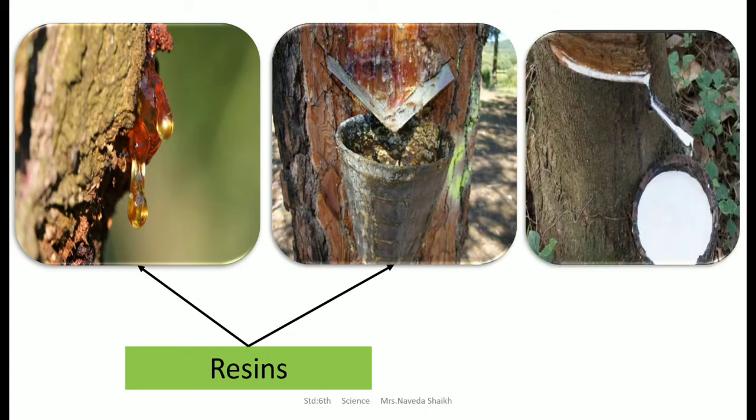Here you can see this is a rubber plant. When the bark of the tree is scraped, you see this white milky colored latex coming out. This latex is used to make many things like rubber gloves, and it is used in many things that we use in our day-to-day life. Rubber gloves is a very simple example to remember, made from the waste product of the plant. The gum that you use in your everyday stationery is also something which used to be obtained from plants.